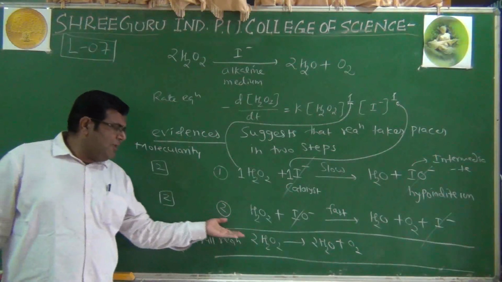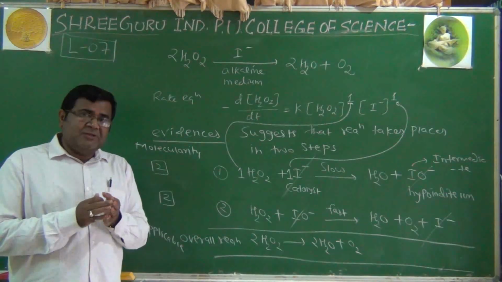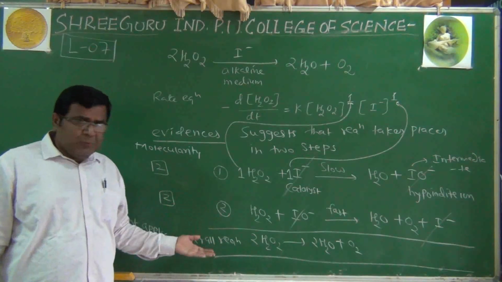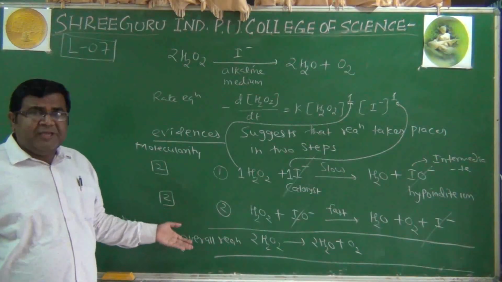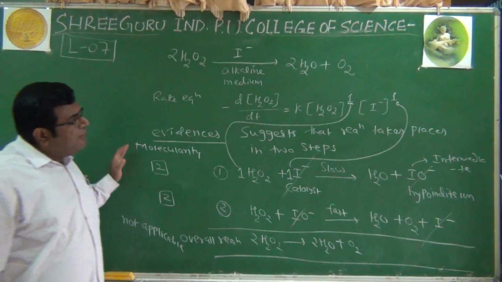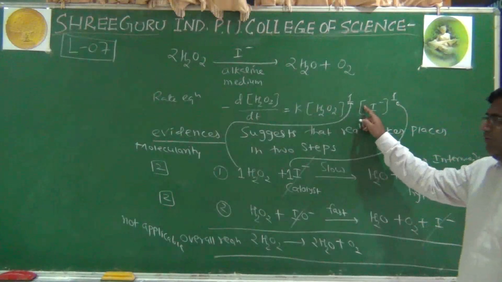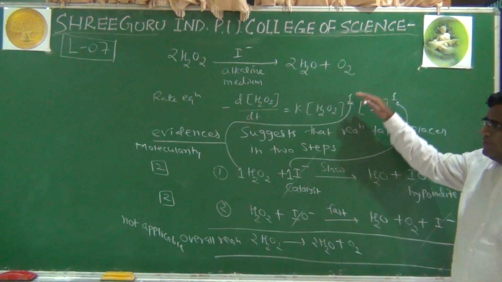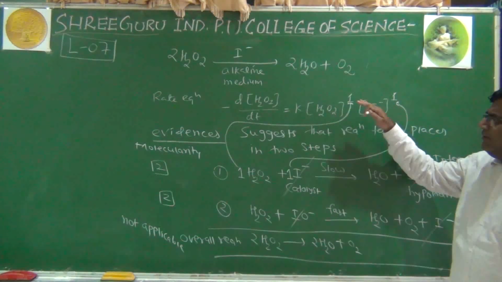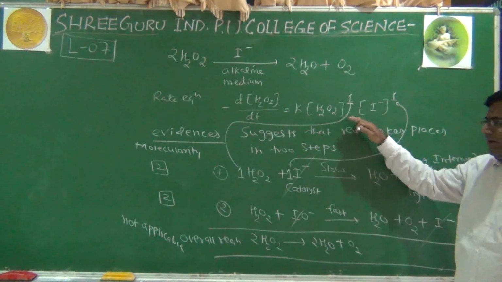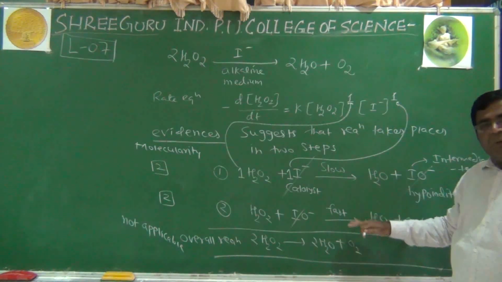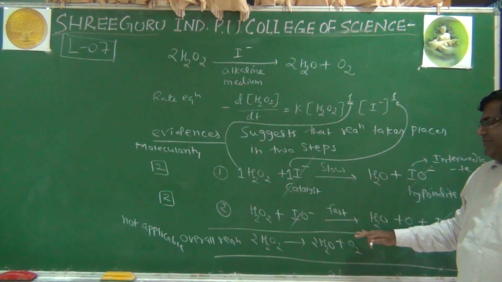If we say molecularity is 2, it means two H2O2 molecules would have collided, which is not true. So the rate law is a reflection of how the experiment goes, and by looking at the rate law, the mechanism is proposed for every reaction.